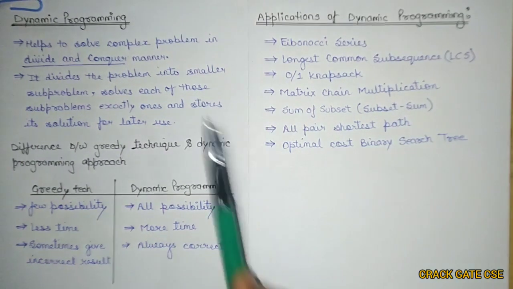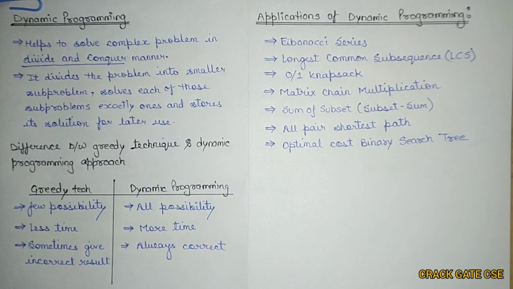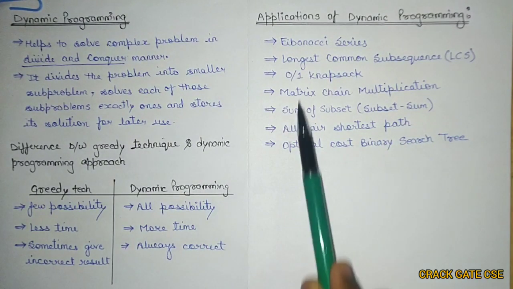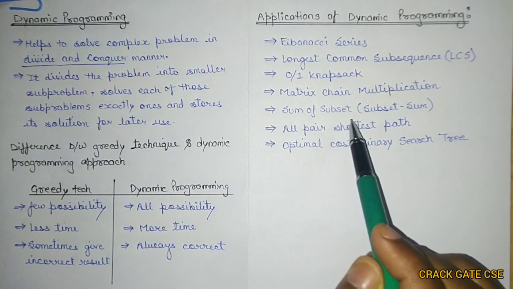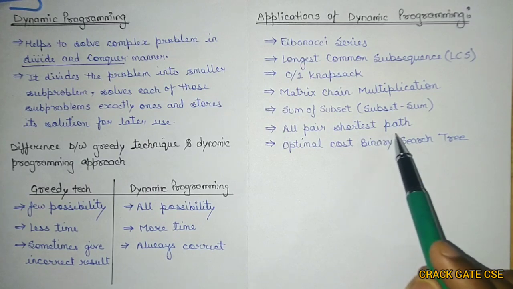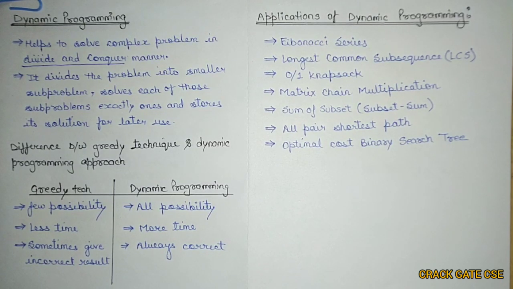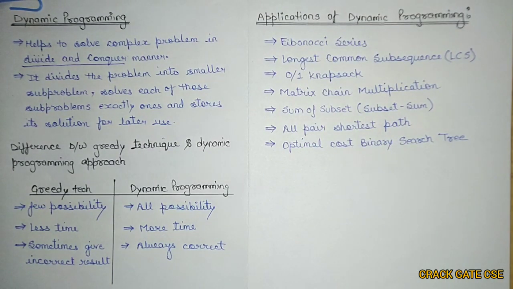In dynamic programming we have some algorithms or applications, and we will be studying all these 7 algorithms. The first one is the Fibonacci series, then the longest common subsequence known as LCS, and 0/1 knapsack. Earlier we studied the fractional knapsack, but this time we will study the 0/1 knapsack. Next is matrix chain multiplication, sum of subset, which is also known as subset sum, and all pair shortest path, where we will understand the Floyd-Warshall algorithm, and optimal cost binary search tree. These are the applications of dynamic programming, and from the next video onwards I will give you one video on each of these algorithms.